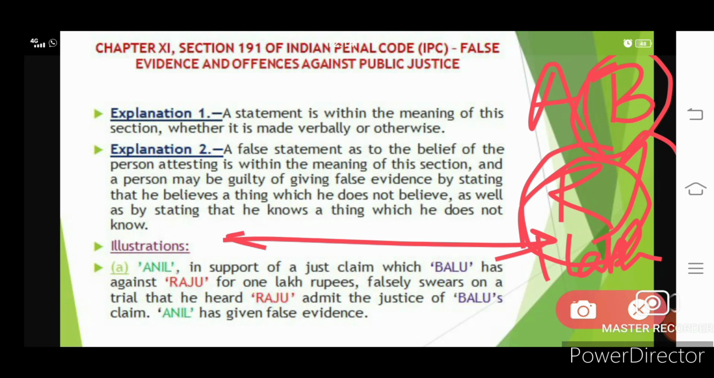This statement is given by Anil. He says through oral that Raju had stated some statement to Balu, but Anil was not there at that point. So here we can say that he had given a false evidence.